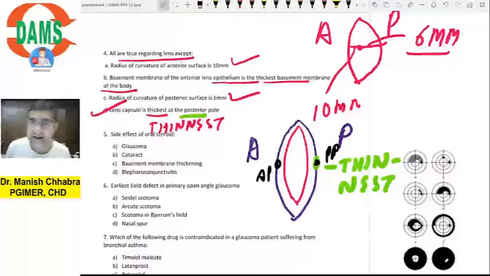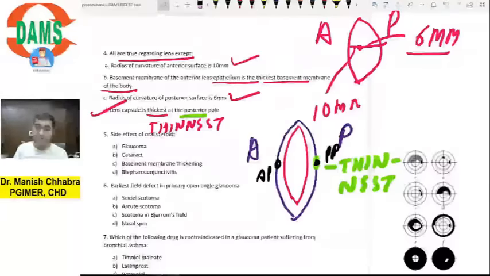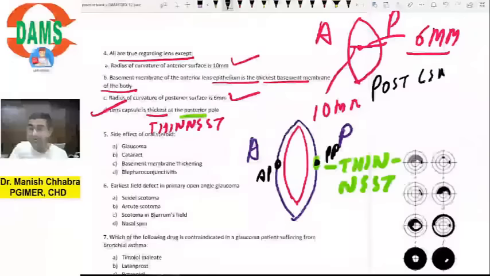It is based on the anatomy of the lens, right? And please understand that anterior lens epithelium is present, but posterior lens epithelium is absent.